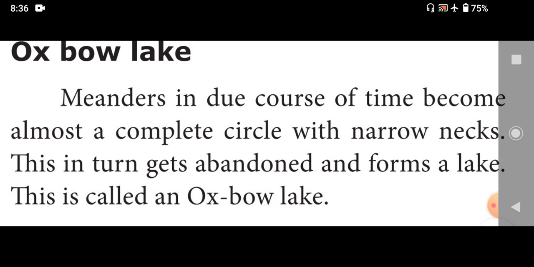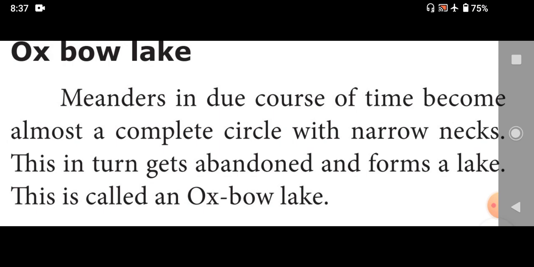Then the last shape is Oxbow Lake. How is this Oxbow Lake landform formed? The meanders, in due course of time, become almost a complete circle with narrow necks. So this is called Oxbow Lake.